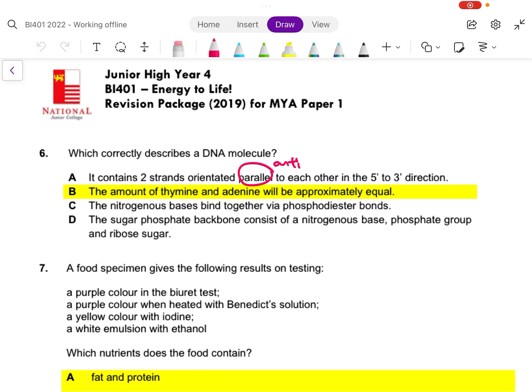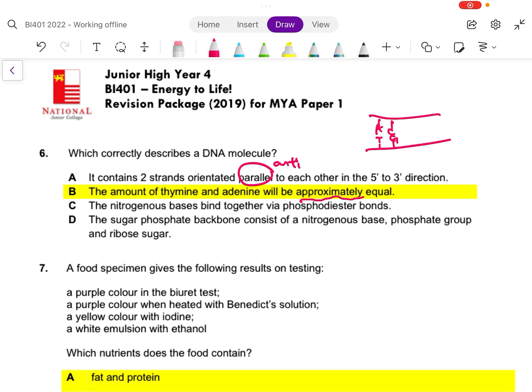B. The amount of thymine and adenine will be approximately equal. This is true because if we look at a complementary strand, for every A, you should find a T. For every C, you should find a G. So overall, you should find roughly the same amount of adenine and thymine. We say approximately equal because when we actually conduct experiments to try to determine the percentage of A and T, usually you will not get exactly the same. This is because of human error when we are trying to determine it using experiments.